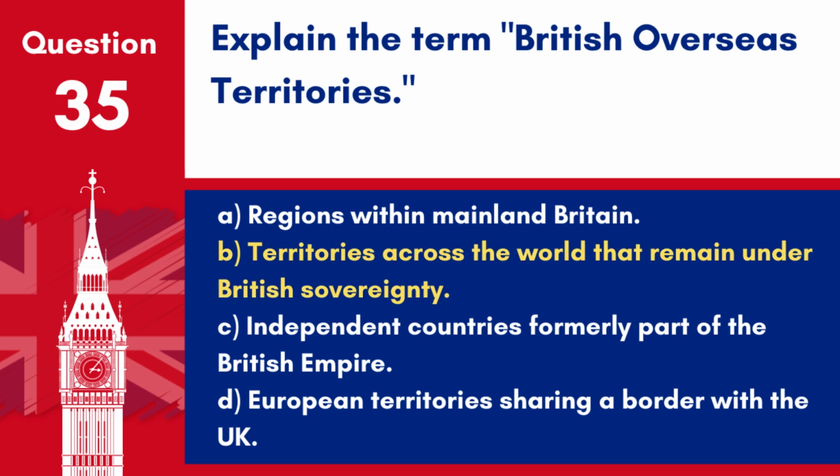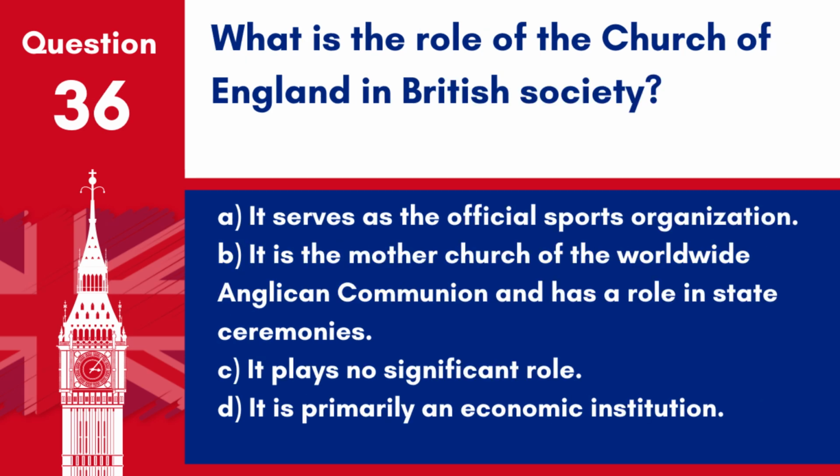Answer B. Territories across the world that remain under British sovereignty. These territories include places like Gibraltar and the Falkland Islands. Question 36. What is the role of the Church of England in British society?